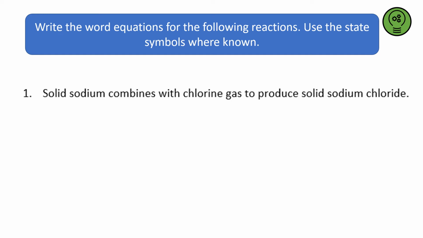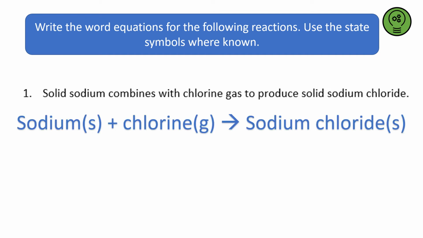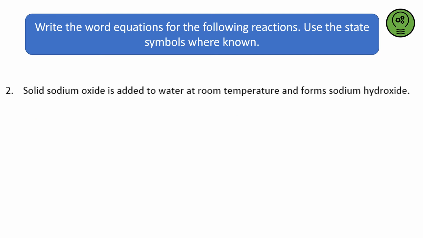Okay, so it says write the word equations for the following reactions. Use the state symbols where known. So it might be that you can't do all of the state symbols, and that's okay. So it says solid sodium combines with chlorine gas to produce solid sodium chloride. And so it's producing sodium chloride, that's the product. I've got sodium solid plus chlorine gas making solid sodium chloride. Did you get it right? Okay, pause the video and have a go, please.